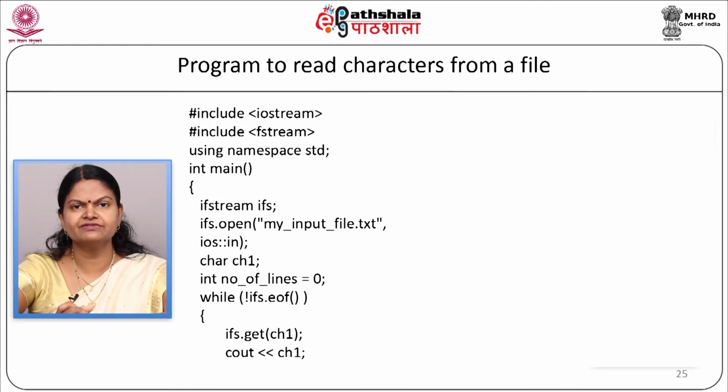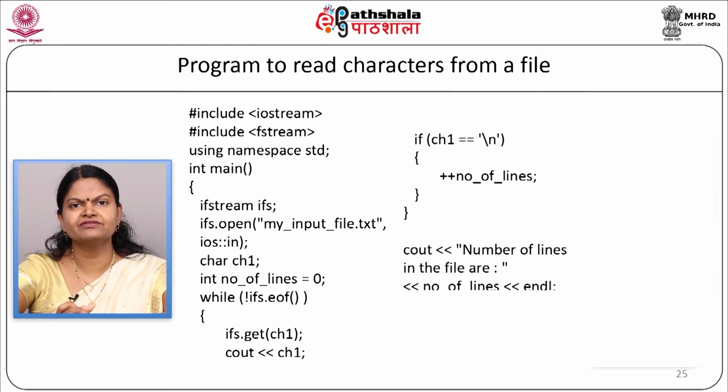So, we will write our if condition here, if ch1 is equal to '\n', then increment numberoflines. Our if will end and then our while loop will end. Now, we will display the number of lines on the screen as cout << "The number of lines in the file are" << numberoflines, return 0, and our main program will end.